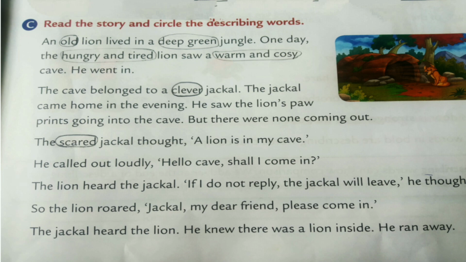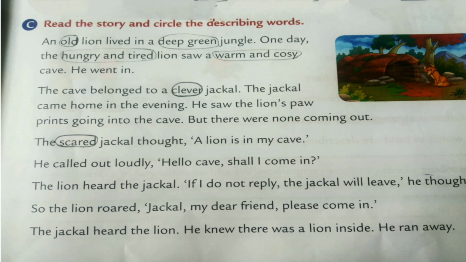An old lion. So we are talking about the lion, but how is the lion? Old. So old is the describing word for lion. Circle old. Have you circled it, children? An old lion lived in a deep green jungle. So jungle is a place, it is a naming word. But how is the jungle? Deep green. So deep green is the describing word. Circle deep green, children.